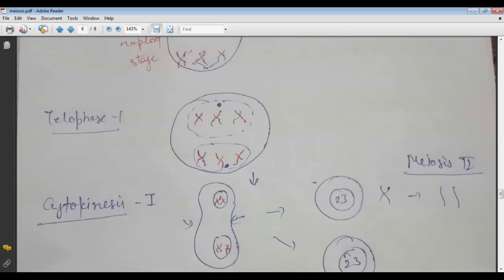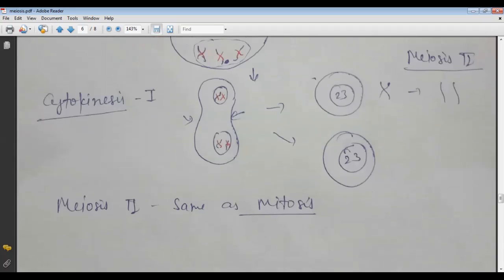So there is the formation of two daughter cells, and then contractile forces are applied, and there is the formation of the cytokinesis furrow here, so that the cytoplasm will be divided into two cells. Each cell has 23 chromosomes, and the other cell also has 23 chromosomes. But in this stage, the chromatids are thick or joined, and in meiosis 2, they are converted into thin thread-like structures.